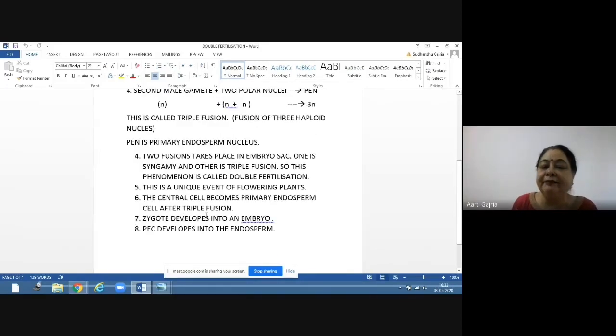Zygote will develop into an embryo and primary endosperm cell will develop into endosperm. So 2 things will be formed after double fertilization. One is embryo and one is endosperm. Clear? Please write down the notes.